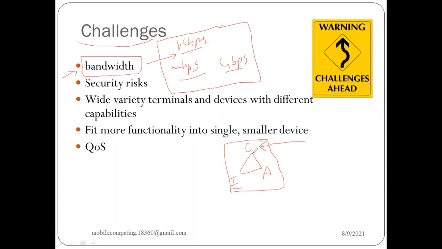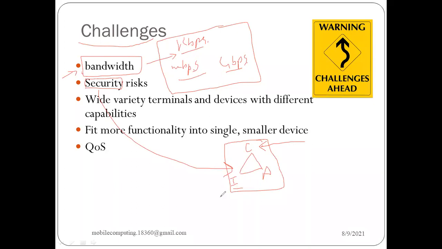Whenever we are talking about security, we will look into this pyramid structure you can see over here, and we call it the CIA pyramid. Please remember this part. Confidentiality needs to be maintained, meaning data should be revealed only to the receiver to whom it belongs.